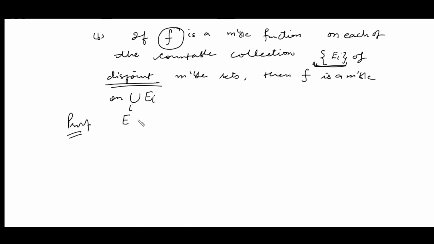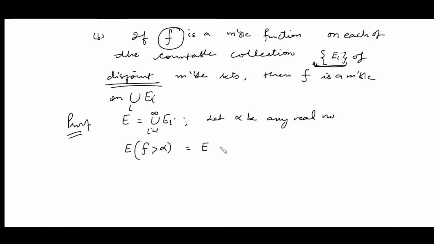So let's suppose E is the union of Ei and let alpha be any real number. What do we want to show? We want to show that the set of x in E where f is greater than alpha is measurable. Now clearly this is nothing but the union of the sets of x in Ei where f is greater than alpha.